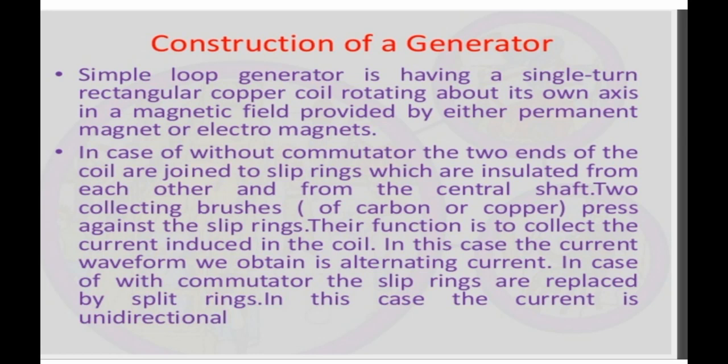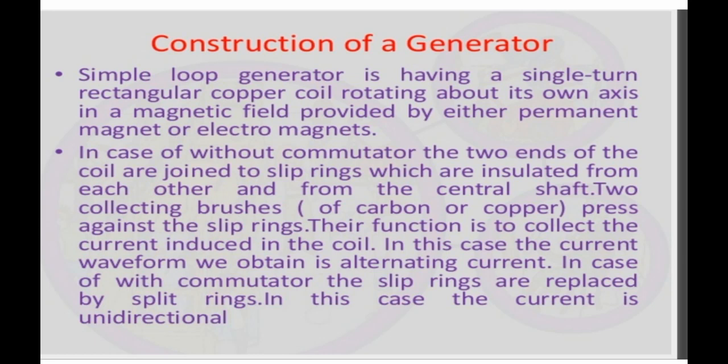Then we have the field magnet. A strong horseshoe magnet is used as a field magnet. The armature is placed between the two poles of this permanent magnet. Then we have slip rings. Instead of split rings, we now have slip rings.